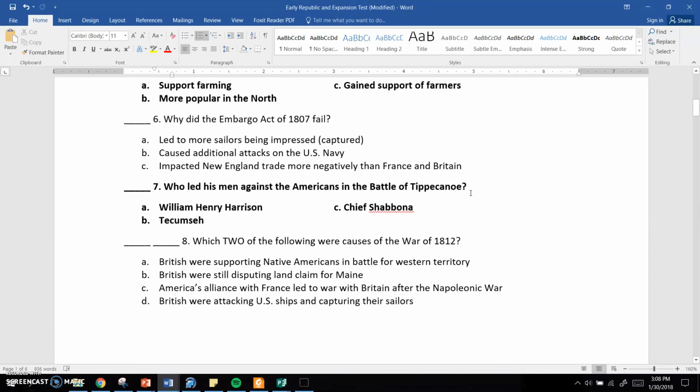Number 6. Why did the Embargo Act of 1807 fail? A. It led to more sailors being impressed. Impressed just means captured. B. It caused additional attacks on the United States Navy. Or C. It impacted New England trade more negatively than France and Britain. Number 7. Who led his men against the Americans in the Battle of Tippecanoe? Was it A. William Henry Harrison, B. Tecumseh, or C. Chief Shabona?